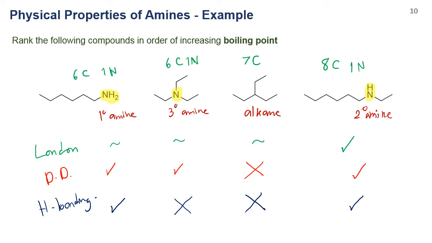So if you compare all of these, this molecule should have the highest boiling point because it has both dipole-dipole interaction and hydrogen bonding, as well as the highest London interaction. And this molecule should have the second highest boiling point because it has both dipole-dipole interaction and hydrogen bonding, but slightly less London interaction than the fourth molecule. The tertiary amine should be the third highest, and the alkane, because it doesn't have any dipole-dipole interaction or hydrogen bonding, will have the lowest boiling point in this series.